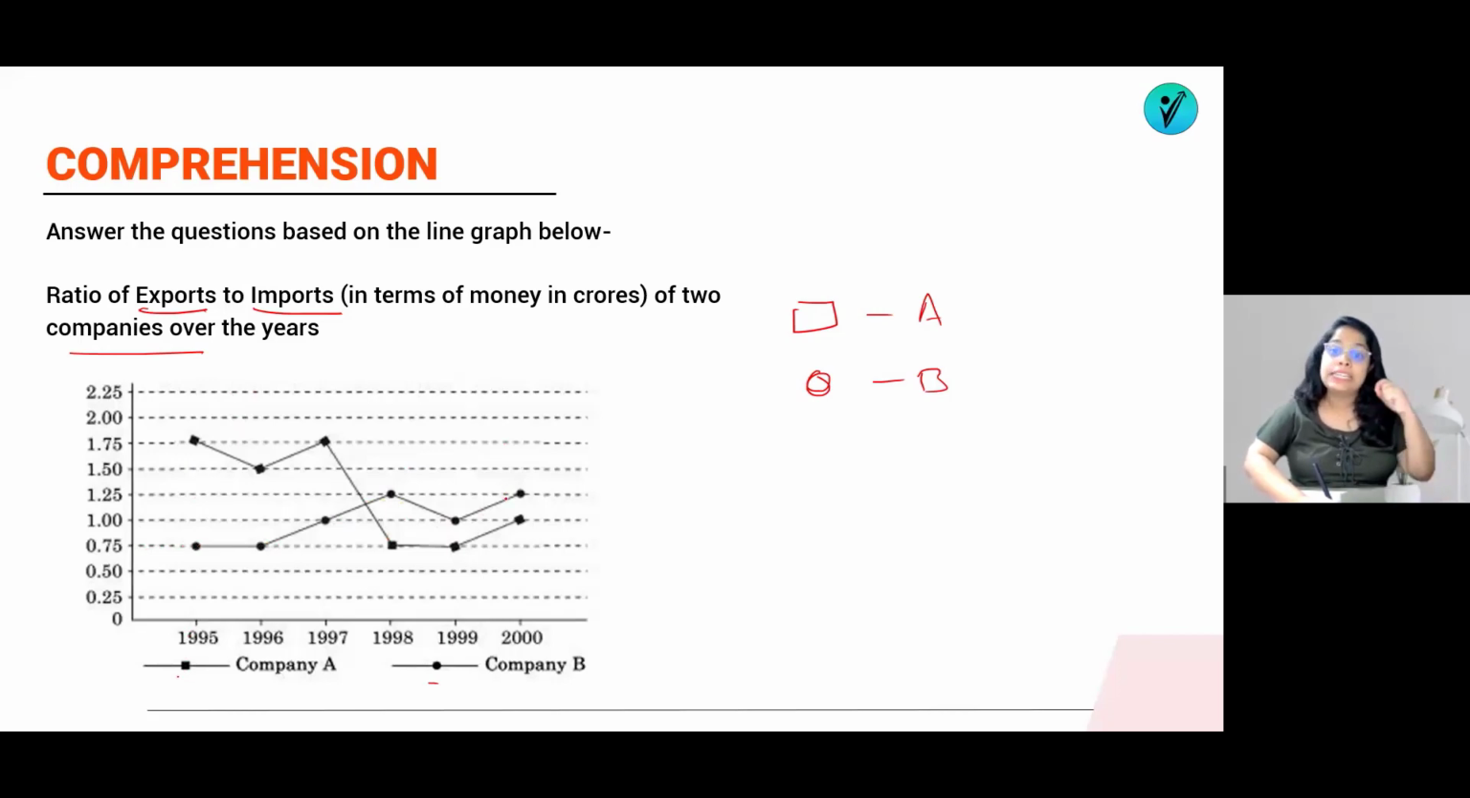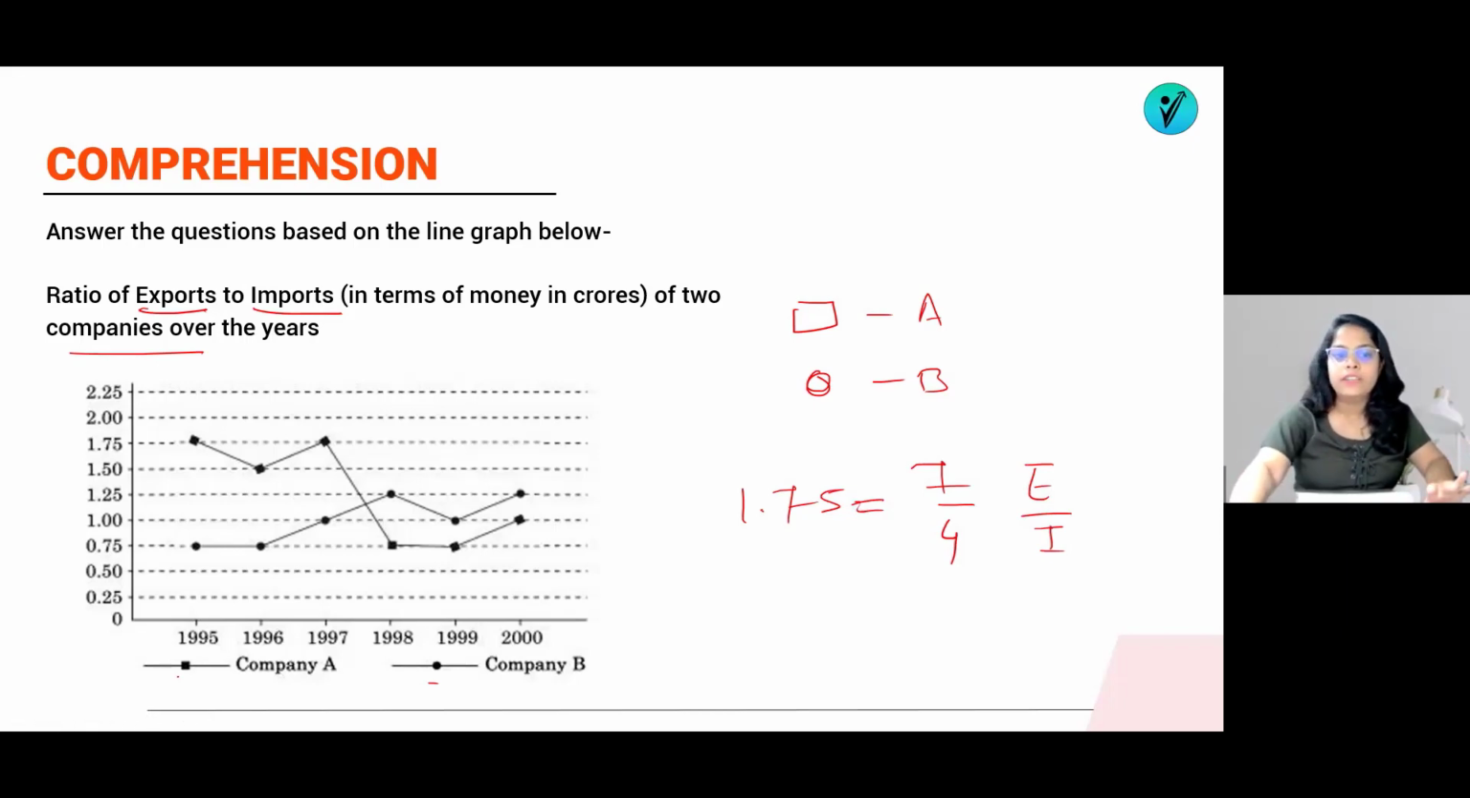0.75 means ratio will be 3 by 4. 1 ratio means will be 1 by 1. 1.25 means ratio will be 5 by 4. This is what you have to understand. 1.75 means ratio will be 7 by 4. And this is the ratio of export by import. Okay, if you understood this, then you can solve it easily. Now let's go for it.